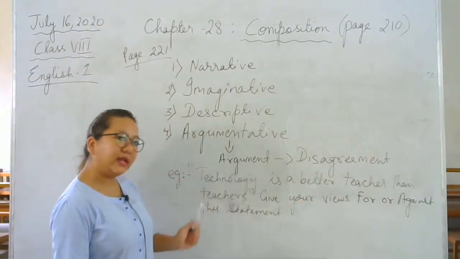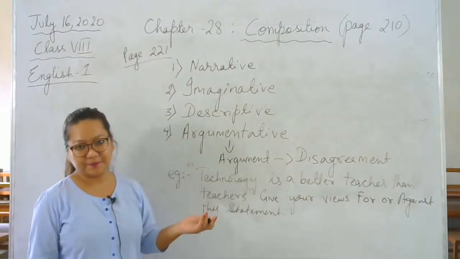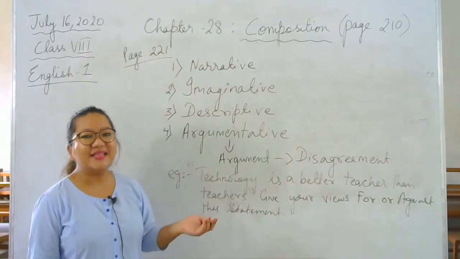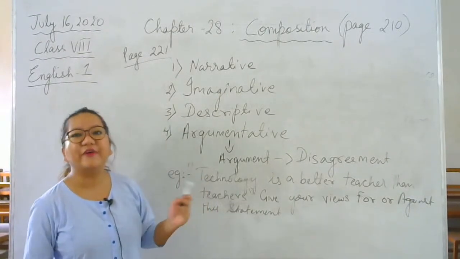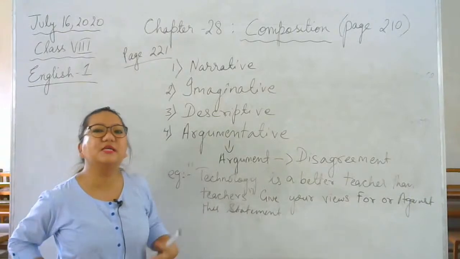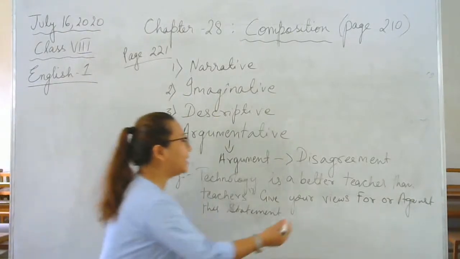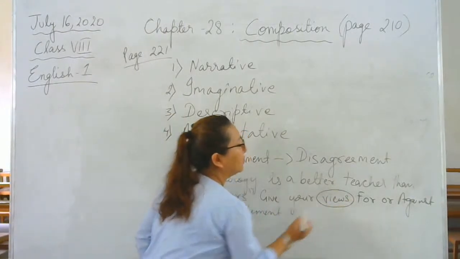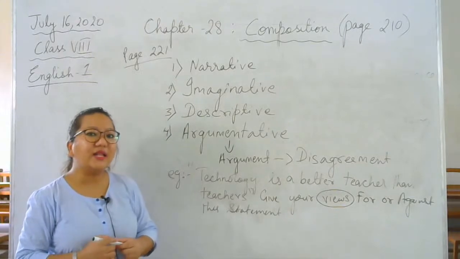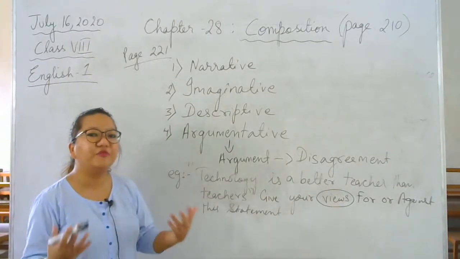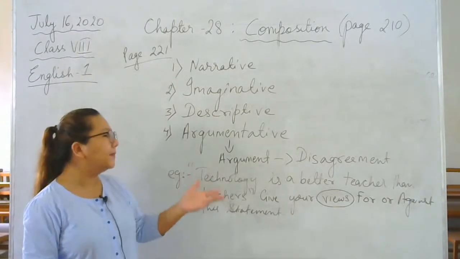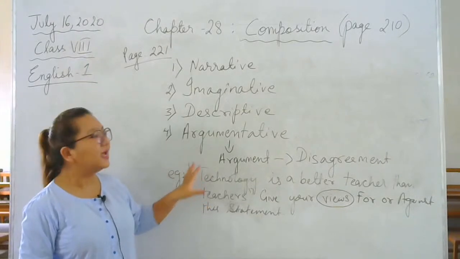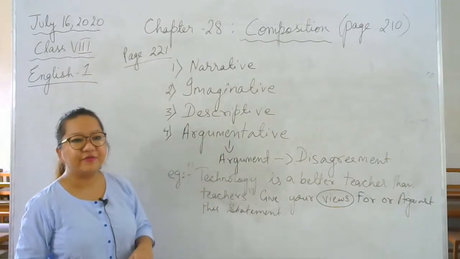For means you agree, against means you disagree. But this is not quarreling, this is not fighting. This is just putting out your views. That's why this word is very important: your views. What is your opinion? What is your thinking about this statement? So that is argumentative composition.